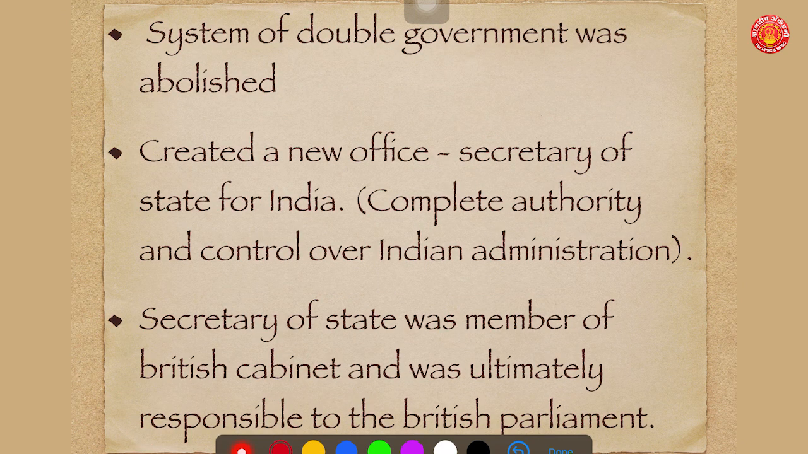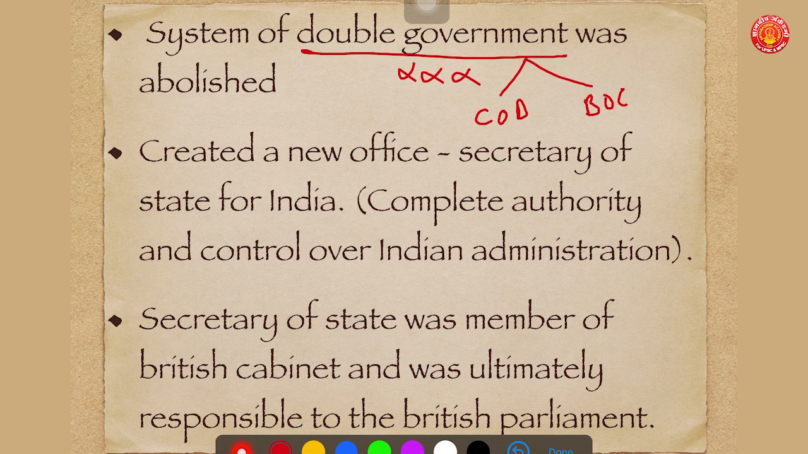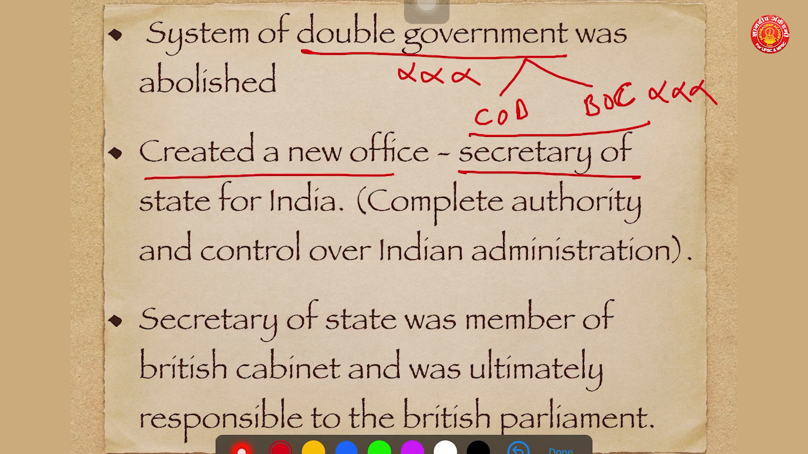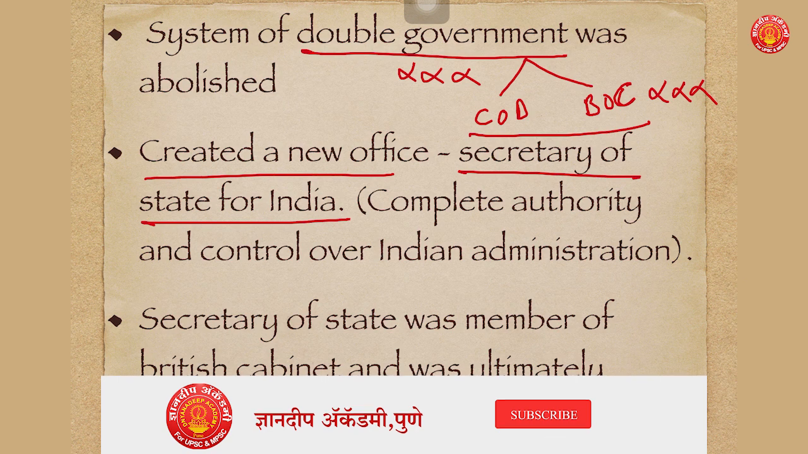The system of double government, which had the Court of Directors and the Board of Control, was abolished through the Act of 1858. Simultaneously, this act created a new office called Secretary of State for India. After the Act of 1858, two most important offices were: one, Viceroy of India; second, Secretary of State for India.